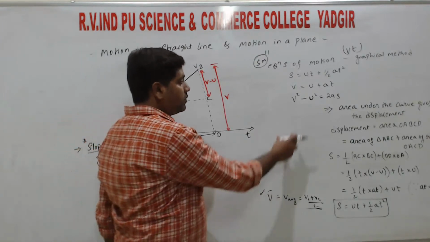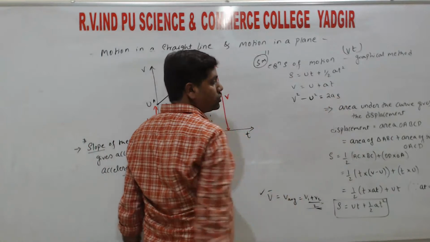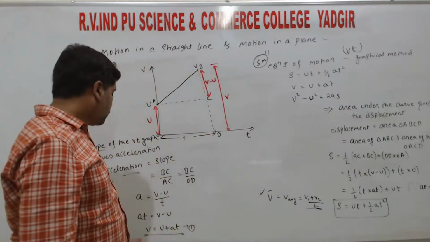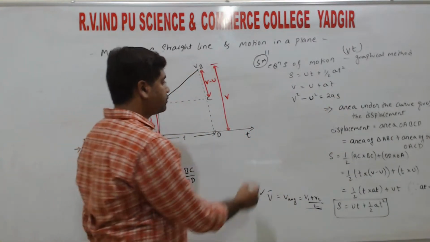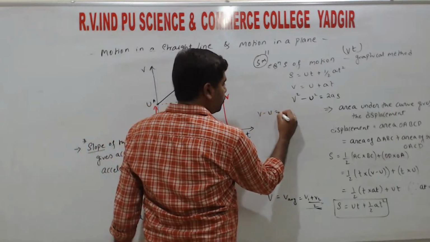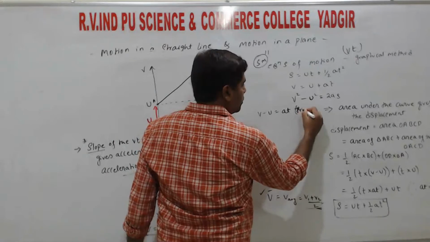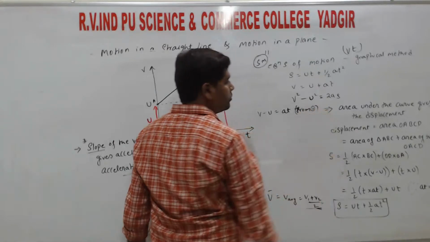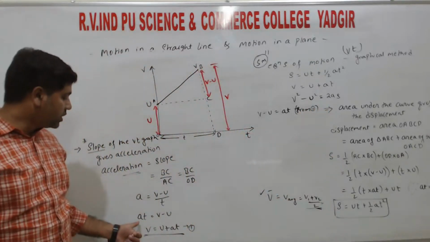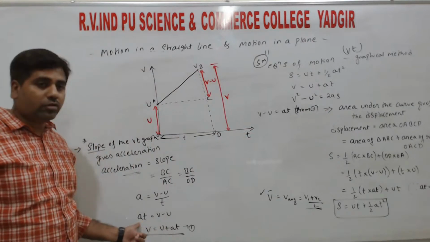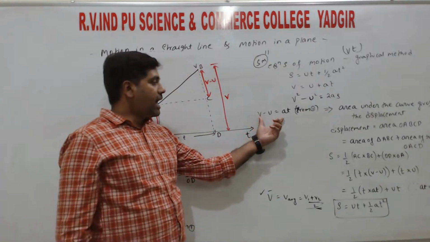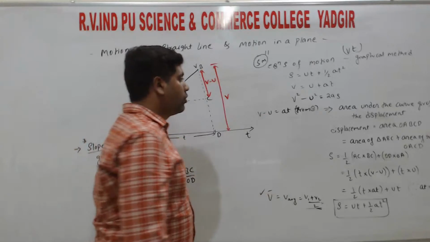And the last one is v square minus u square is equal to 2AS, right? So from the first equation, v minus u is equal to AT. This is from the first equation, right? So keeping as is, v minus u is equal to AT.